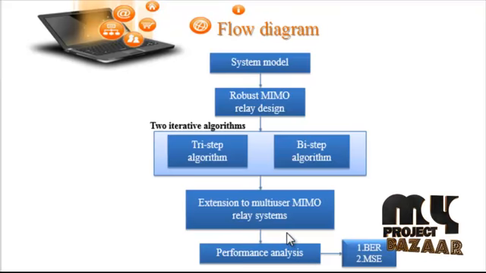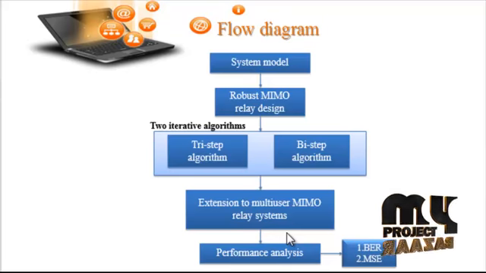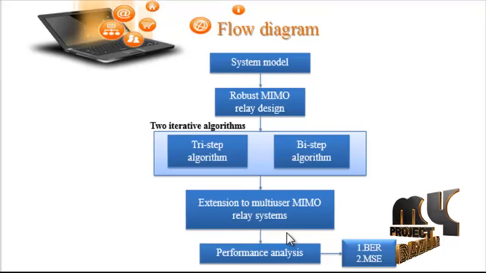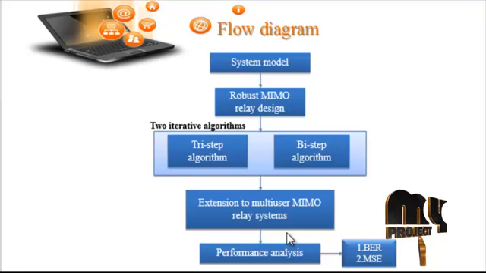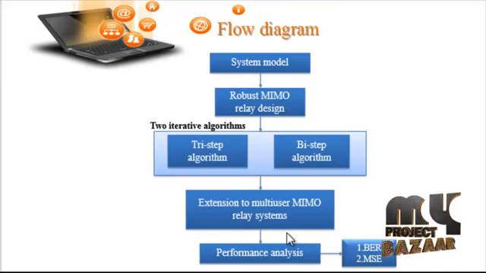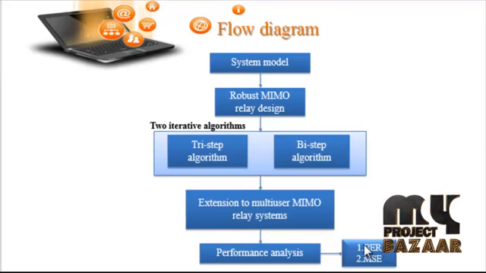For simplicity, we consider the system with two users where all nodes are equipped with multiple antennas. The extension to the system with K greater than 2 is straightforward. To visualize the flat relay fading channel environment for notation simplicity, we saw the setup of the channel matrix in a single relay, which can be easily extended to the system with multiple relay nodes. Finally, we calculate the BER and MSE of the particular MIMO relay system.